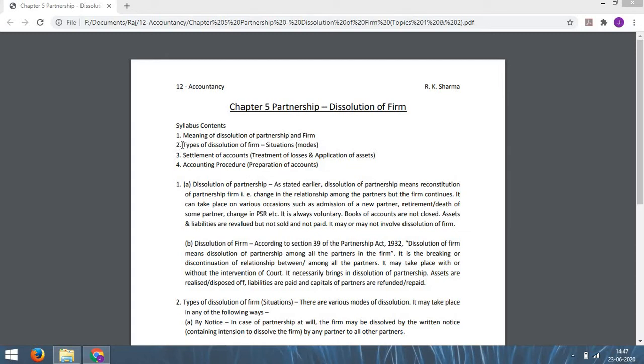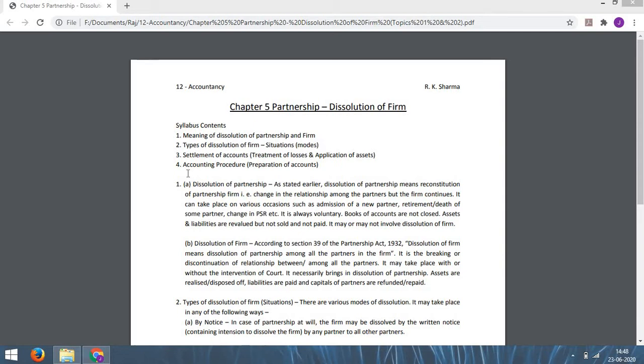Number 2, types of dissolution of firm, that is the situations or modes in which the dissolution of a firm takes place. Third, the settlement of accounts, that means treatment of losses and application of assets on dissolution of a firm. And last topic will be accounting procedure, that is preparation of accounts. So these are the total 4 topics in this chapter.